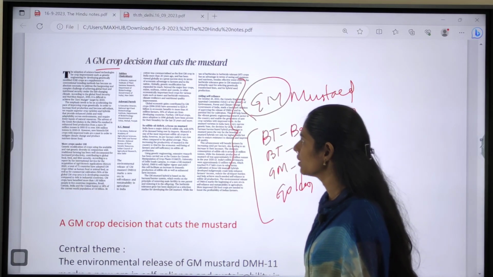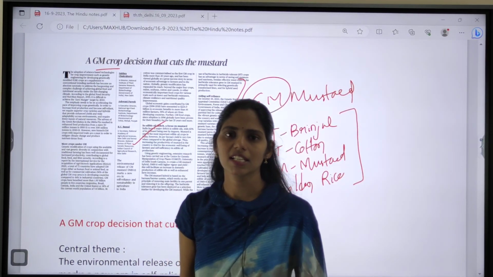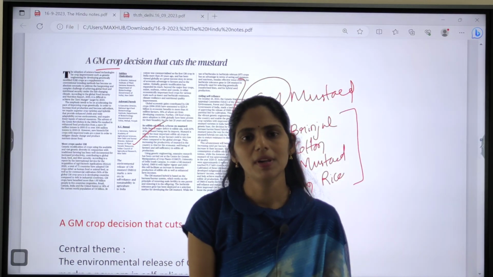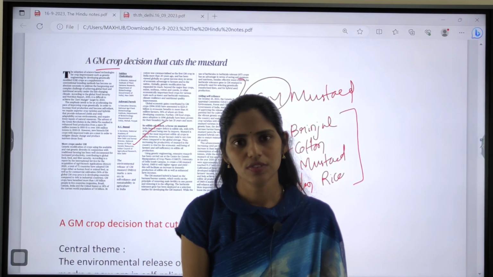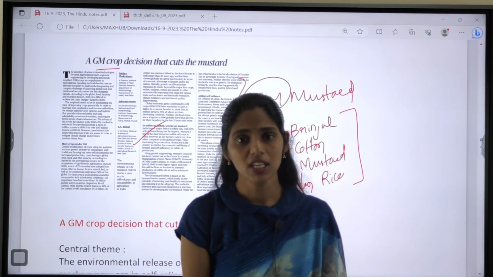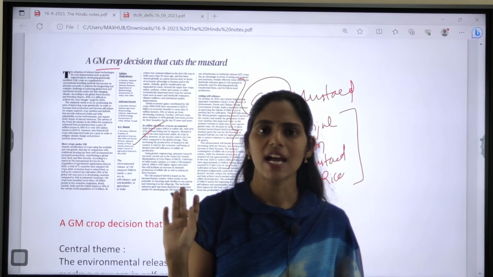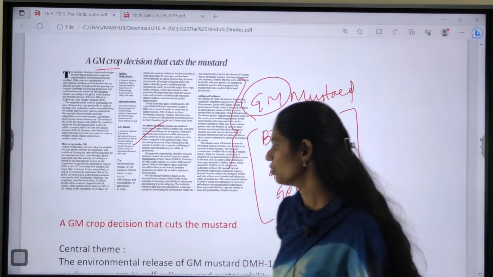So this article is focusing especially on GM mustard. This article says that yes, there is increasing hunger, and you know that in the Global Hunger Index also India's rank is very bad. Because of this, yes, the government needs to take some steps to ensure food security. For that, these GM crops will be very much helpful. So this is the idea of this article. So from the UPSC point of view, what do you have to focus on?